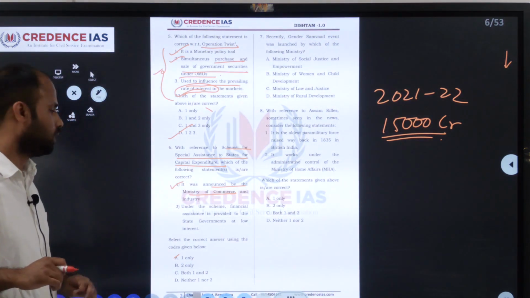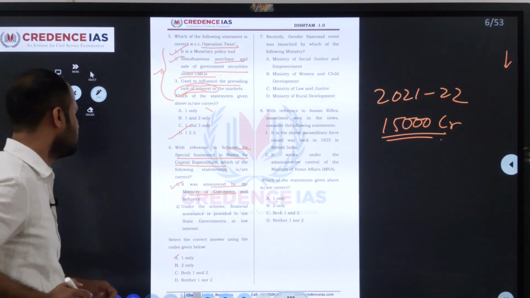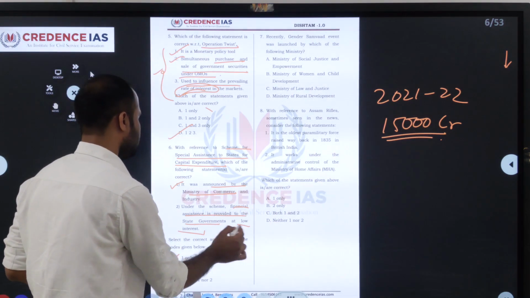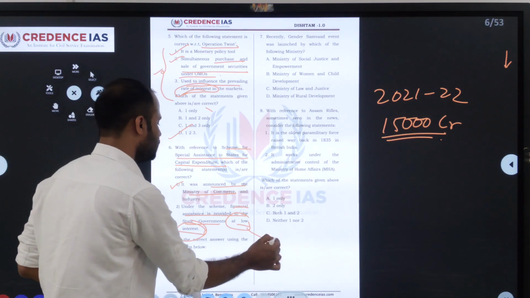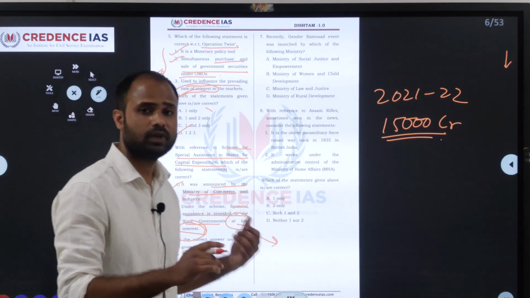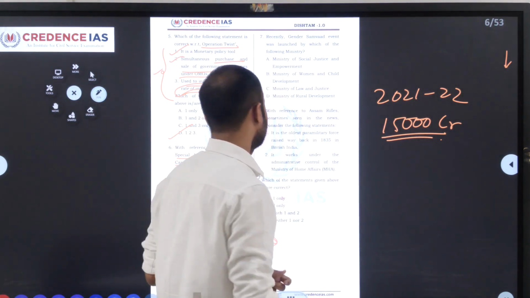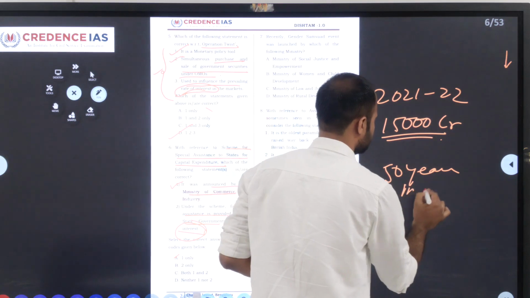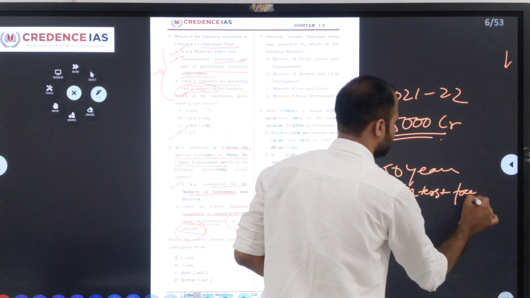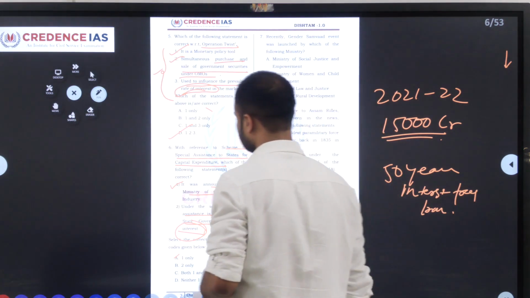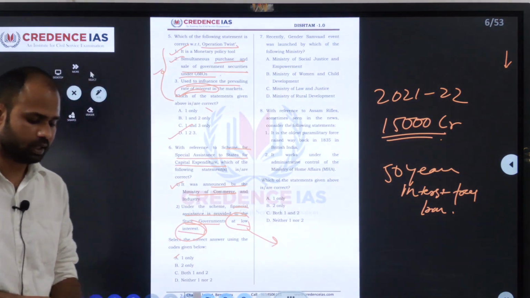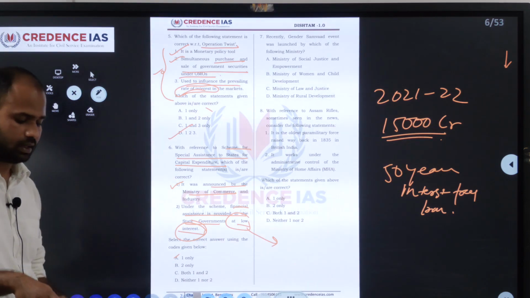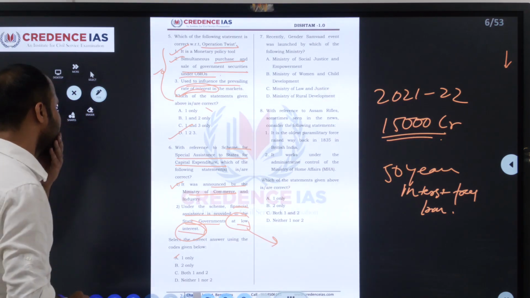So it is done by Ministry of Finance. Under this scheme, what happened? The financial assistance is provided to the state government at a lower rate. They have given lower interest, but they are giving the loan free of interest for a term of 50 years. Interest free loans are being given. This is to help the state capital expenditure during the pandemic year. So with this information we can solve this.